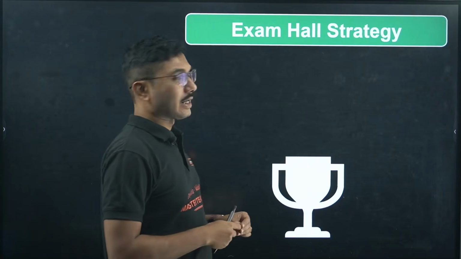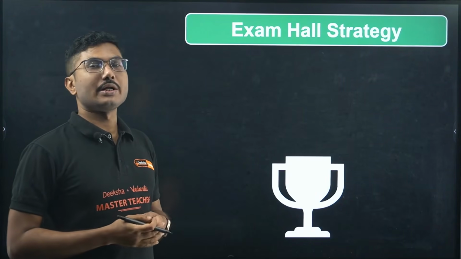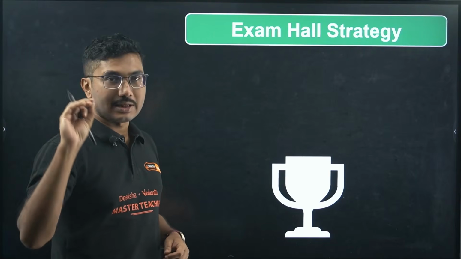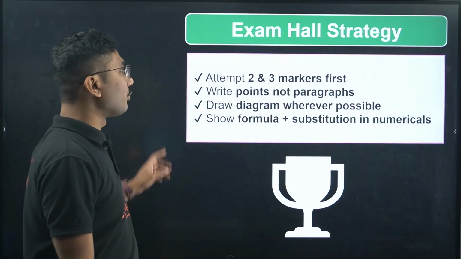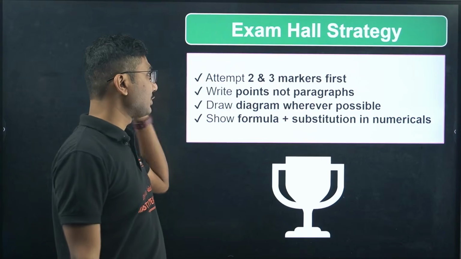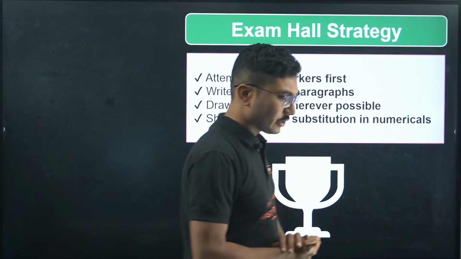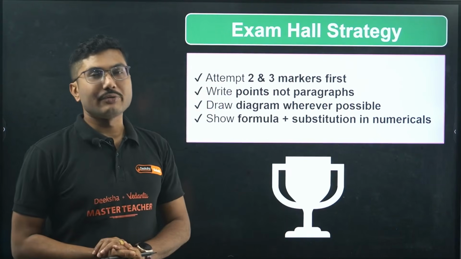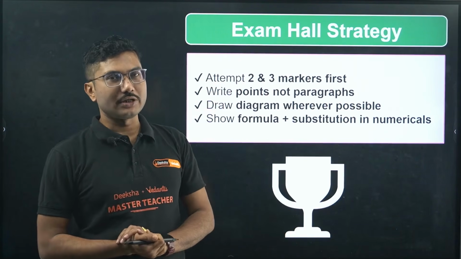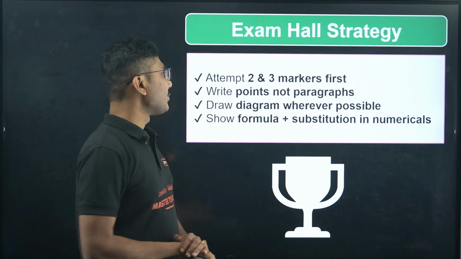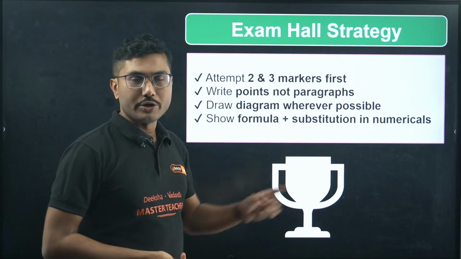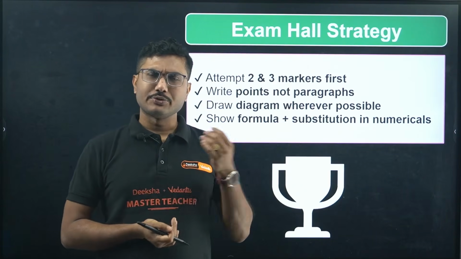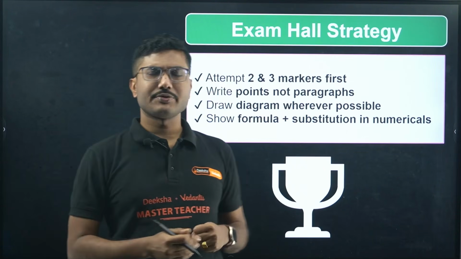Now, if you are going for the exam tomorrow, what should your strategy be? Exam hall strategy can make or break your exam, so it is very important. Follow exactly the strategy I am telling you. First, write the 2 and 3 markers. Do not go for MCQs first. That will boost your confidence, that okay, I have secured 25 marks. Now you should do your 5 marker derivations and MCQs. Writing MCQs first is okay, derivations first is also fine.